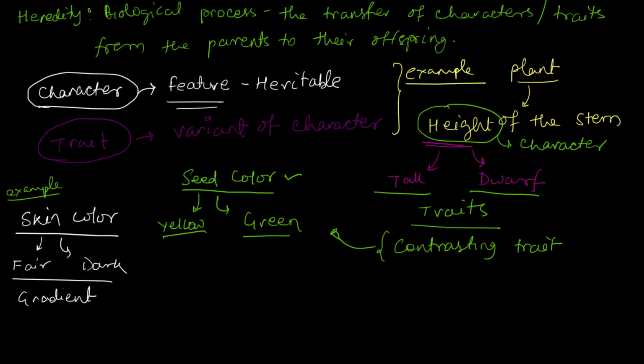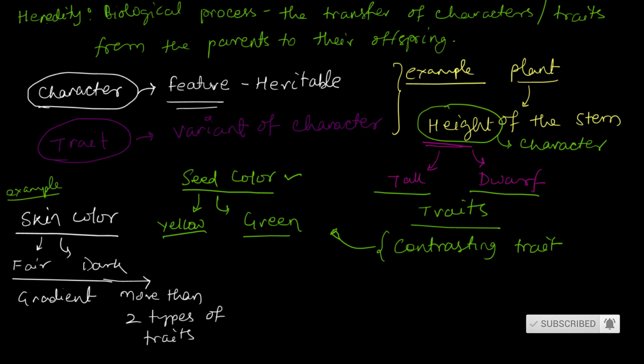When we talk from fair to dark, it is a gradient that we get. And here it is not only two traits, it is going to be more than two types of traits that can be present. Here we cannot call these contrasting traits. It is a wide range of traits that we can see when we talk about some other characters like the skin color. Remember, the characters or traits are going to be determined by the genes.